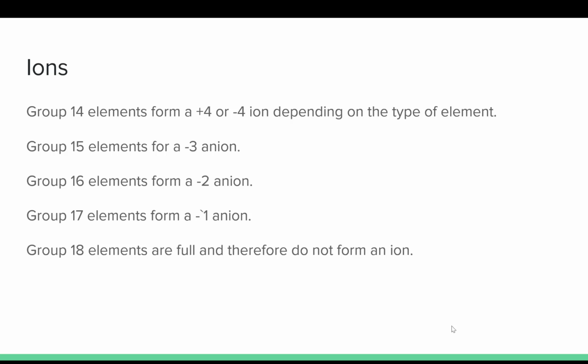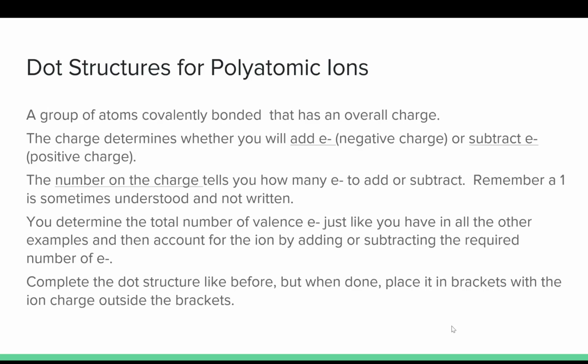Group 17 forms a 1- ion, and group 18 are full. Those are your noble gases, and they are full and happy. They don't need nobody else. They are single and they are free, and they are happy about it. So they don't need anything.